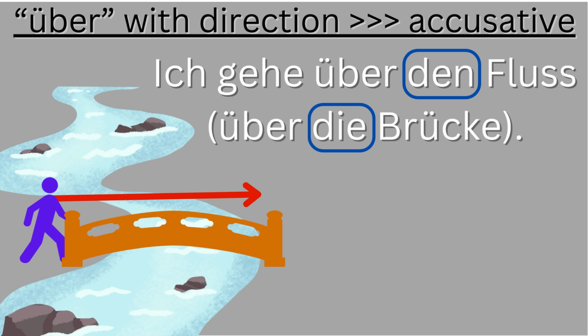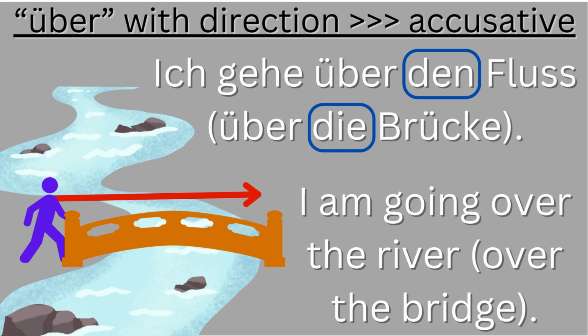The next example is a little bit more straightforward. Ich gehe über den Fluss. Maybe über die Brücke, you could add that here. I am going over the river, over the bridge, by means of the bridge maybe, right? So this one is really straightforward. I'm going over the bridge from one shore to the other one. I'm crossing the river, point A to point B.